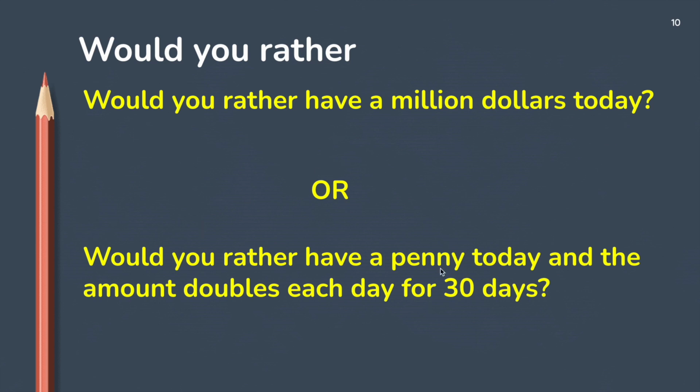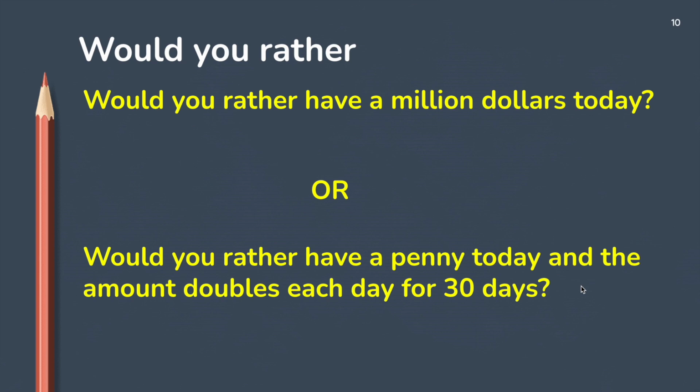So today you start with a penny, then tomorrow you have 2 pennies, and the next day you have 4 pennies. So each day it'll double. Or would you rather have $1 million? So think about it just for a second. Kind of make your decision. And then we're going to look at the actual numbers here.